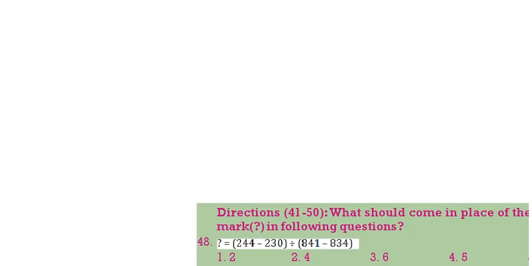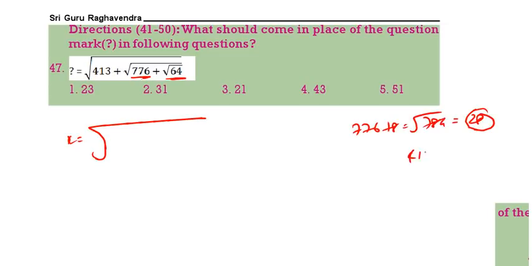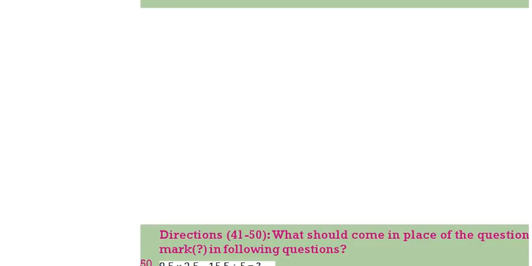Next question. X is equal to root of first 64 root 8. 776 plus 8, 784. What is root 784? 28. 413 plus 28, 441. So root 441 is 21. 21 is the correct answer.